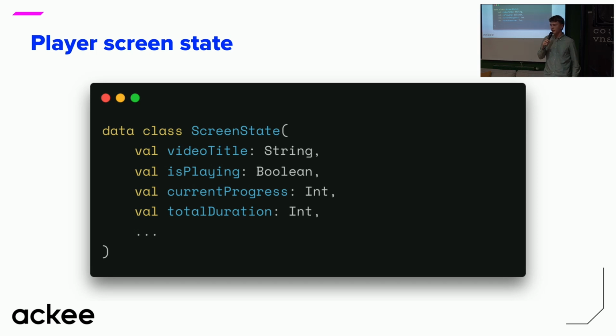So now let's try to model our player state in a similar way. We start by adding fields from the overlay. We've got there the title, which we'll show to the user.